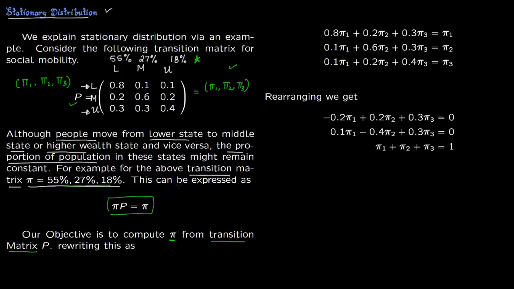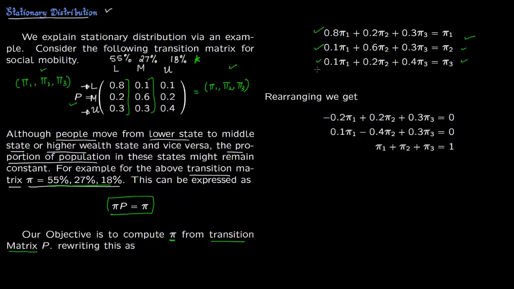We can rewrite this matrix like this. We have just multiplied pi 1, pi 2, pi 3 with this. So you multiply this with this, you get the first equation. You multiply this with the second one, you get the second equation. You multiply this with the third one, you get the third equation.